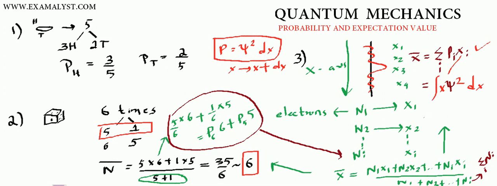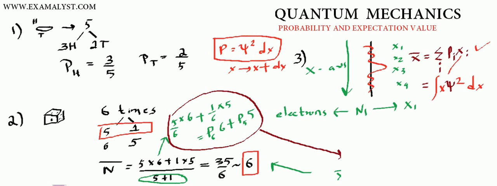Agreed? So how do we write the expectation value? In quantum mechanics, expectation value is written as the integration of psi star, because psi square is psi star psi, keep the x in between and the other psi here, into dx.